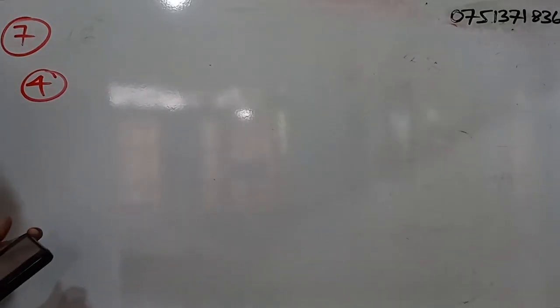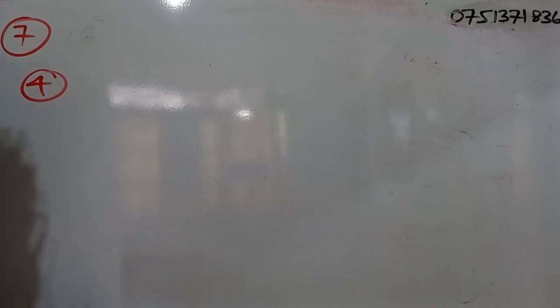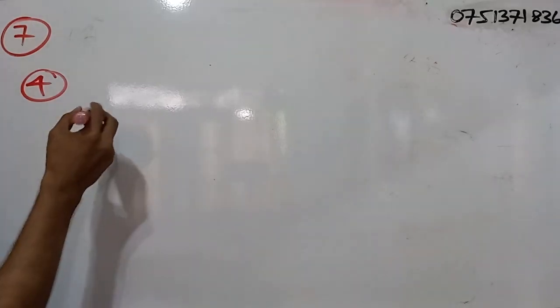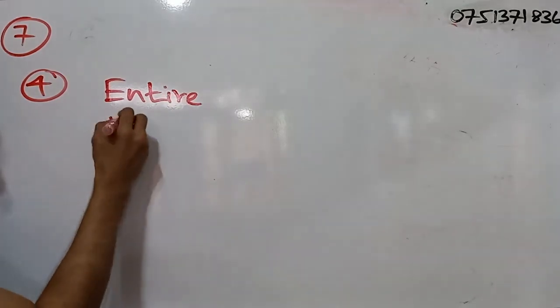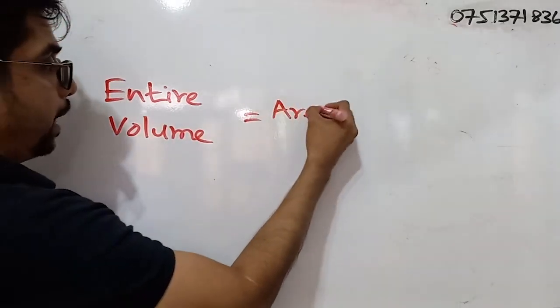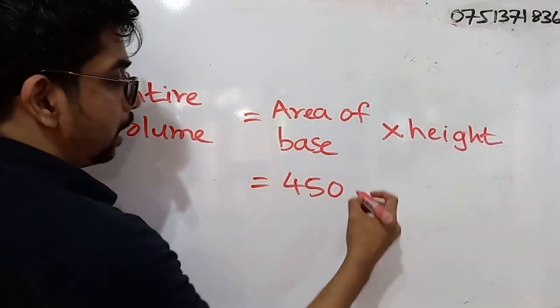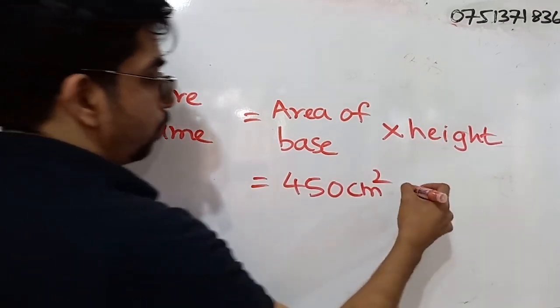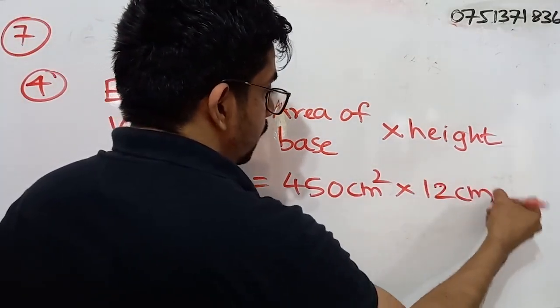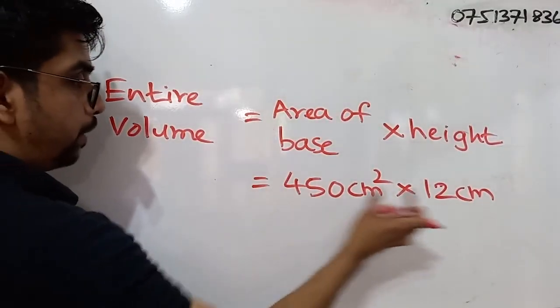Part 4. Find the volume of the empty space of the tank in cubic centimeters. Okay, so this part we can do in 2 methods, right? So first of all, we can find the entire volume of the tank, right? So what is that? Entire volume. Entire volume. That means what? Area of base into height. What is the area of base? 450 square centimeters. What is the height? 12 centimeters. Right. 450 into 12.